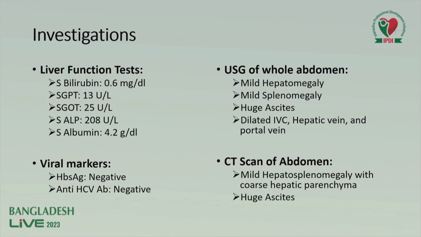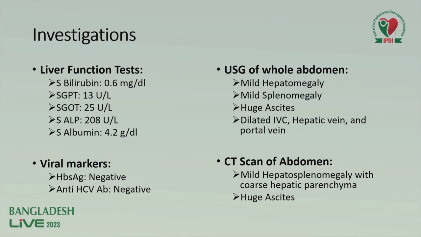As the patient presented with ascites, they evaluated the cause of the ascites. His CBC was normal. Liver function tests, including the viral markers, were normal. Ultrasonography of the abdomen showed mild hepatosplenomegaly with huge ascites and dilated IVC, hepatic vein, and portal vein.